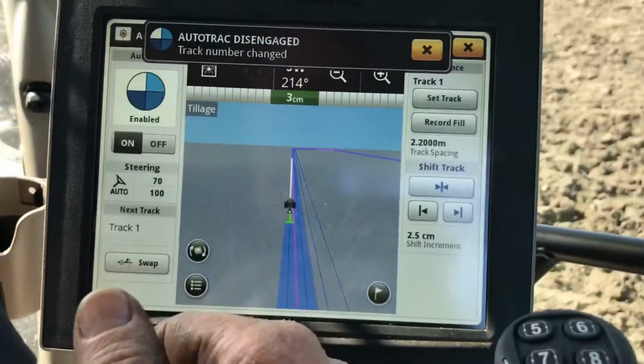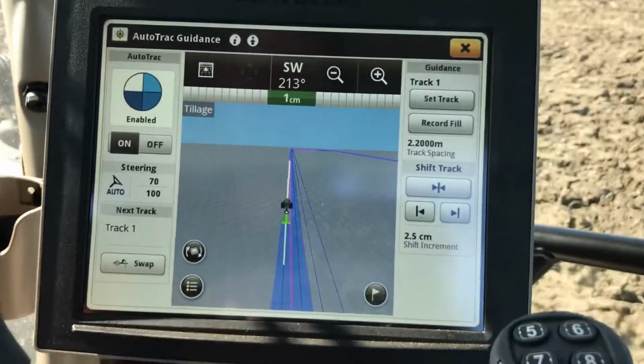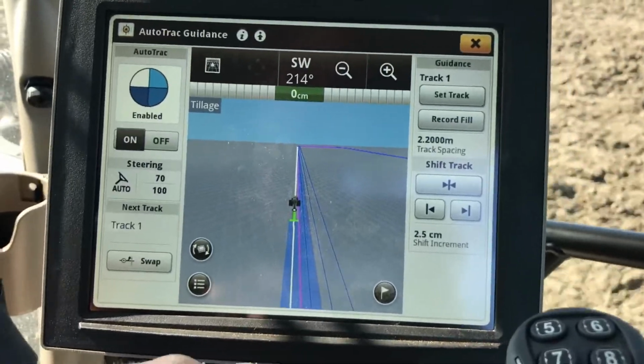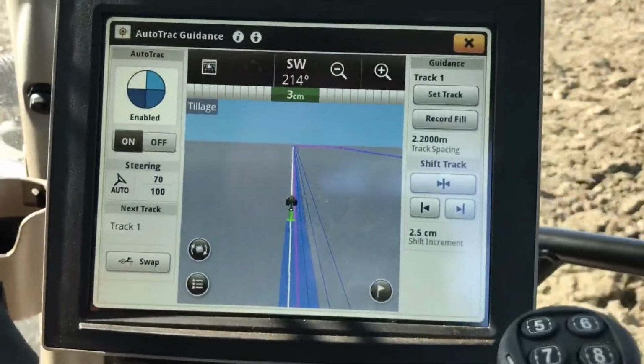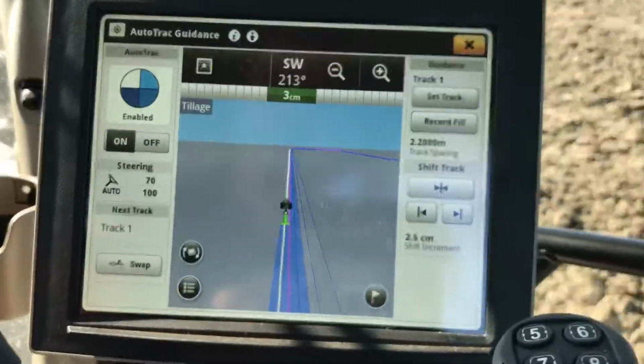So it's very simple to use the boundary tracks, but the main thing to use a boundary track is to be sure and have your boundary connected up first, your boundary drawn first. That's the main thing. So just a simple tutorial.